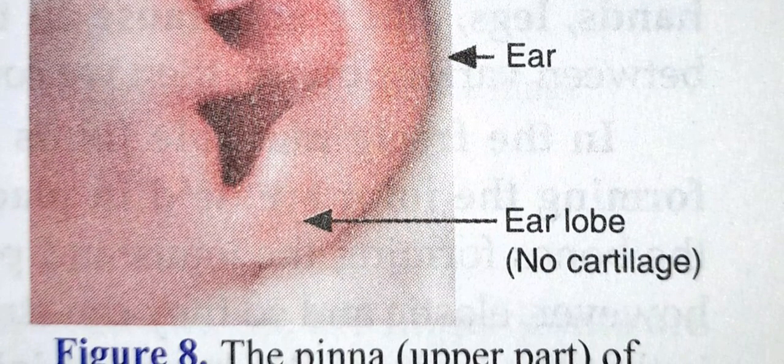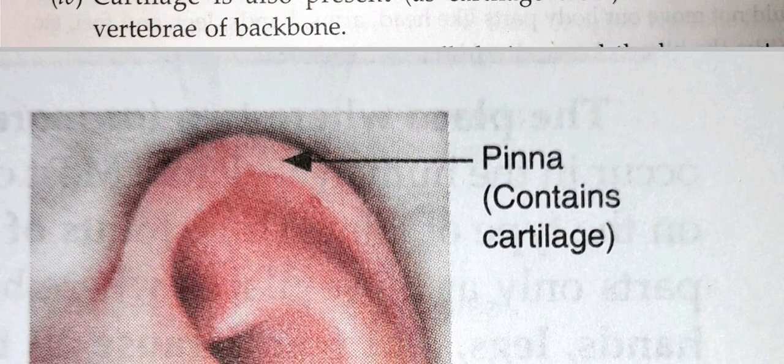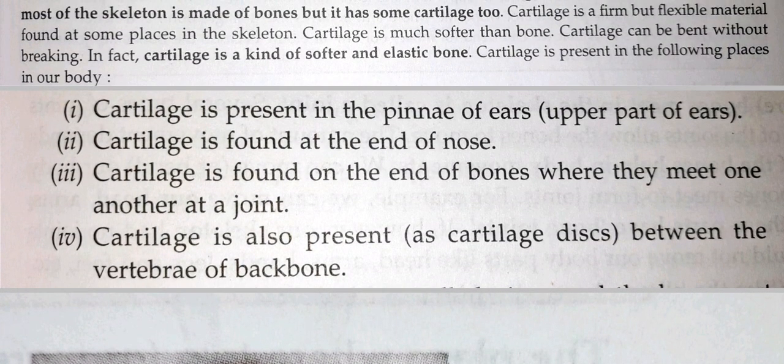Then the earlobe, the last portion, has no cartilage. This is the figure of that ear. The same figure is given in your textbook also, figures 8.14 and 8.15, with the discussion. I am explaining the same but in a different way. Cartilage first, where is it present? It is present in the pinna of the ears, meaning the upper part of the ears.